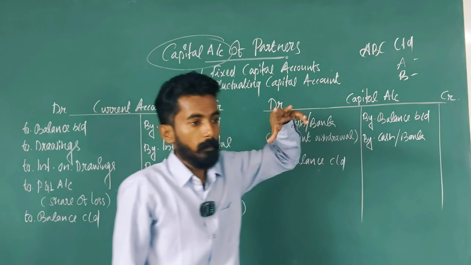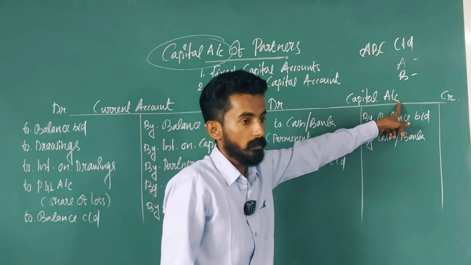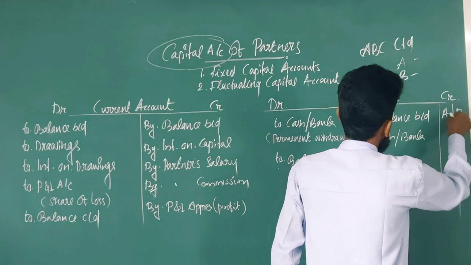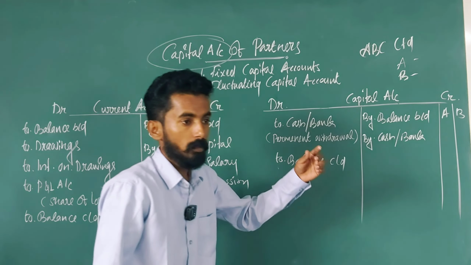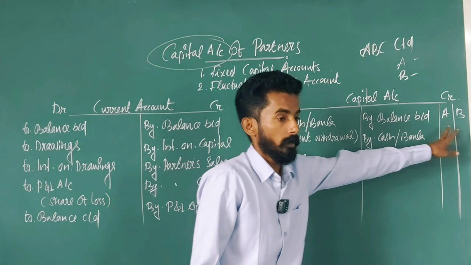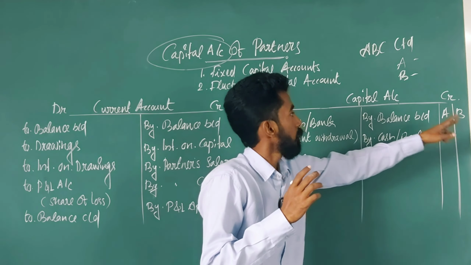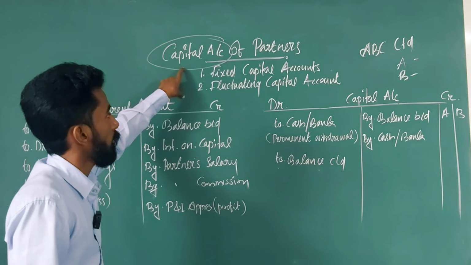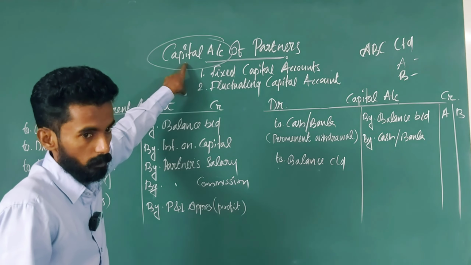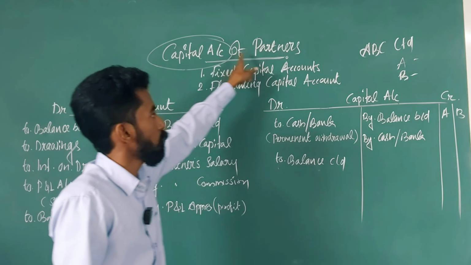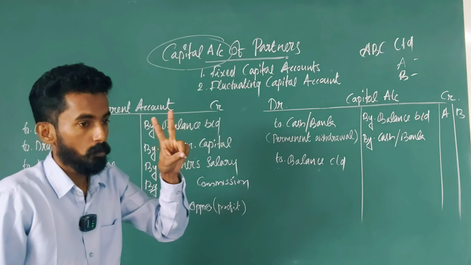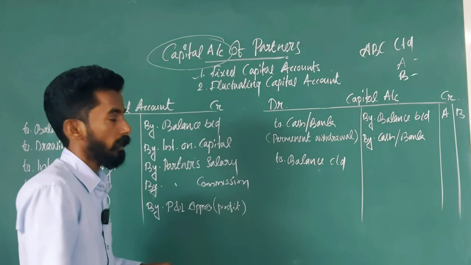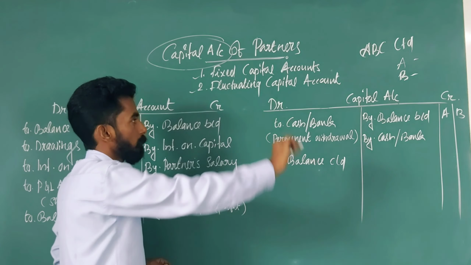So at the time of preparation, you can make the capital account like this. The amount column you can divide into two, one for A and one for B. The same way on the debit side also. Today we are going to discuss the capital accounts of partners, which are mainly divided into two: one is fixed capital account and another is fluctuating capital account.